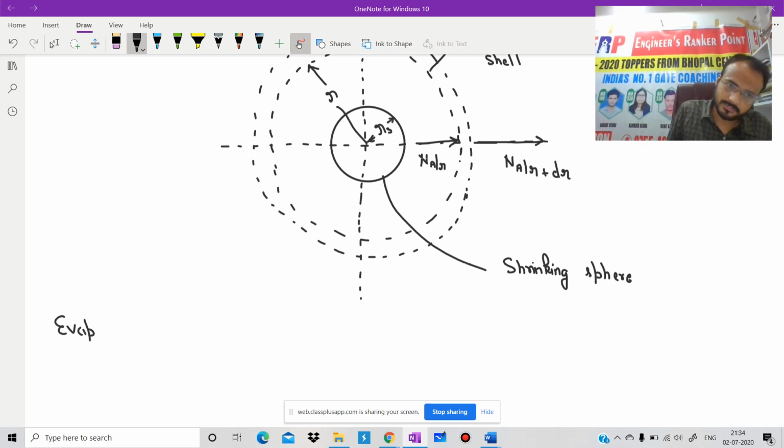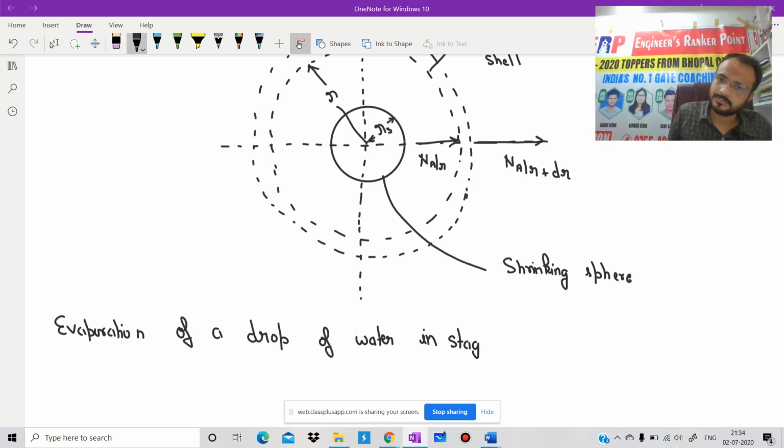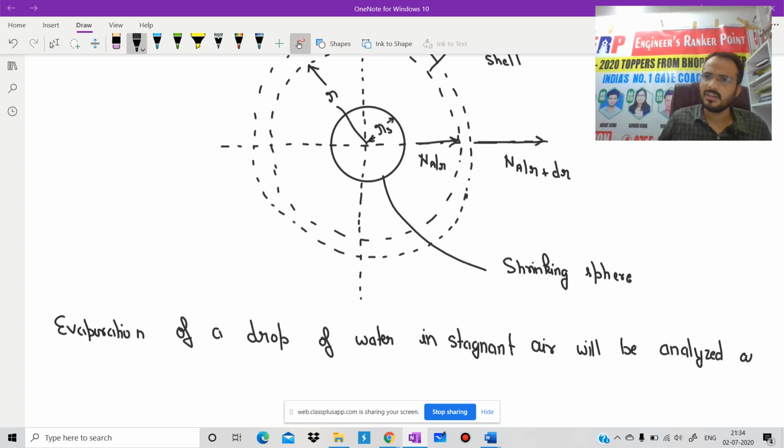Evaporation of a drop of water in stagnant air will be analyzed as a general case here.